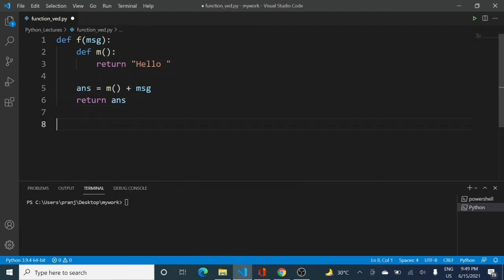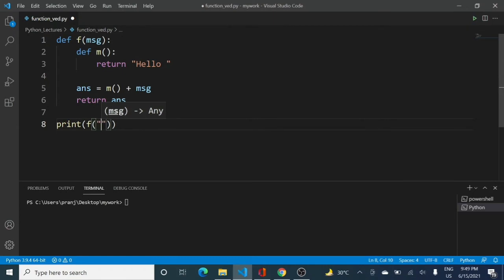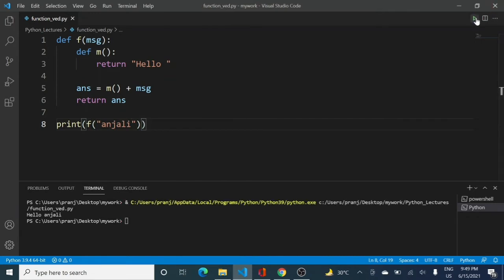Now what I'm going to do is I will be printing the value of the first function f with a parameter Anjali, right? This is a string over here. Now if I run the code, you can see that hello Anjali is printed on your screen perfectly, right? Because when I called f, it has taken message as Anjali, right? This is the definition. Definition doesn't do anything. We need to call a function in order to execute it.